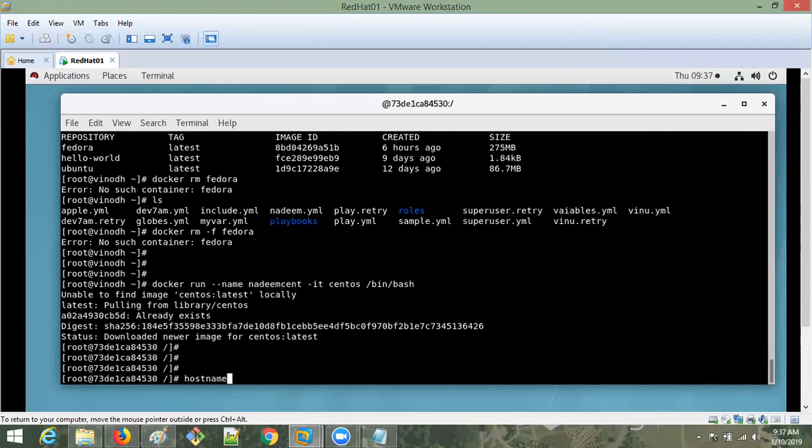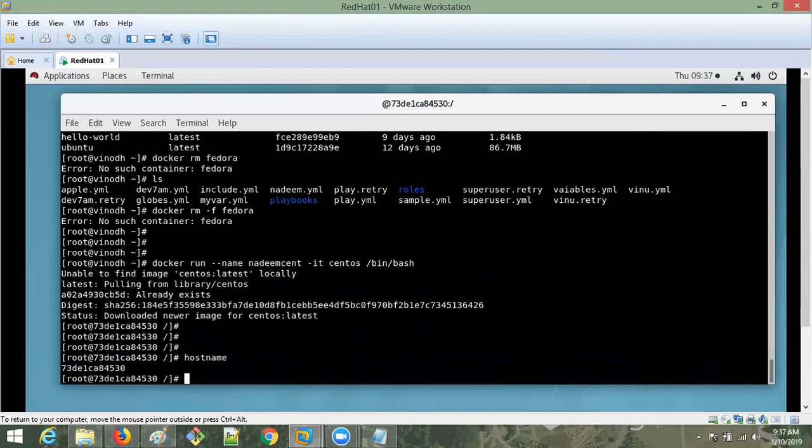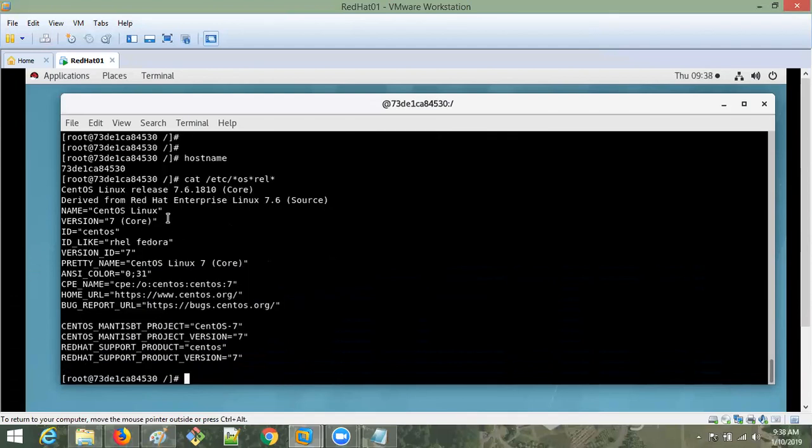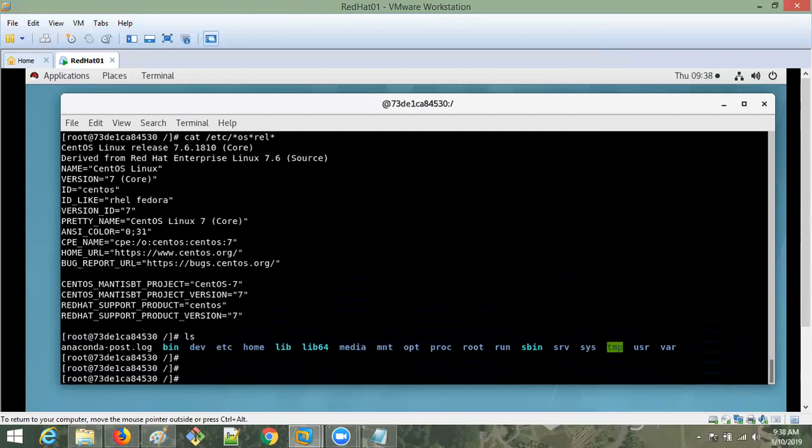The host name will give the same, the container ID only. If you check out the OS, cat /etc/*os*release*, now you can see this is the CentOS operating system. Name equal to CentOS, and everything else will be the same. So now we are in the CentOS operating system. Now I am quitting from this. Instead of exit, I am giving the command Control P Q.